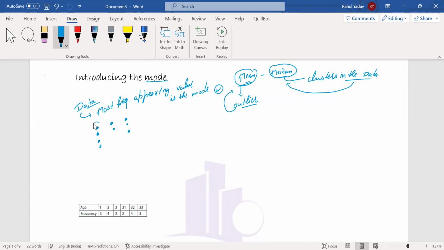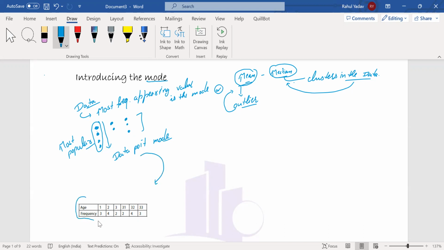So this data point is the most popular. The data point that is most popular among all the data is known as the mode.